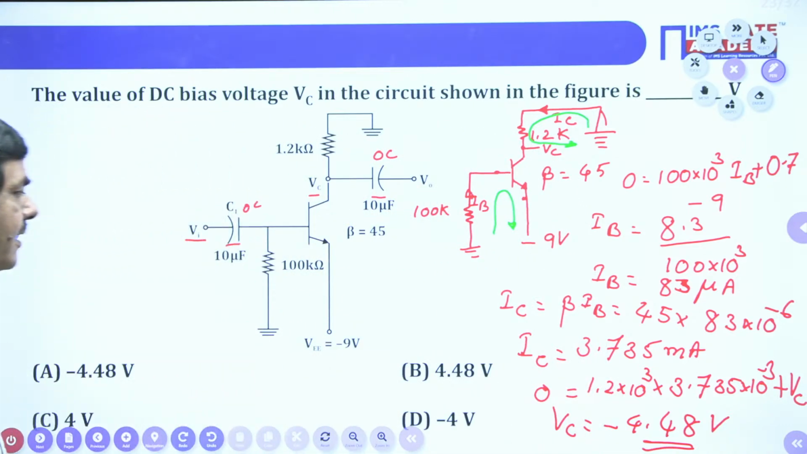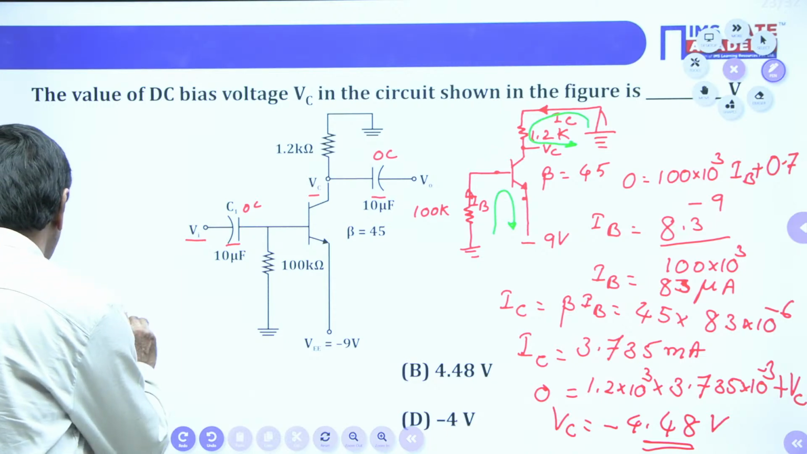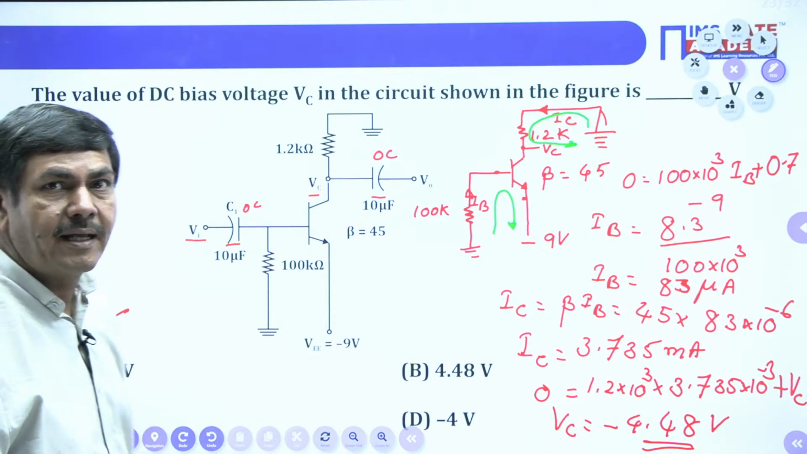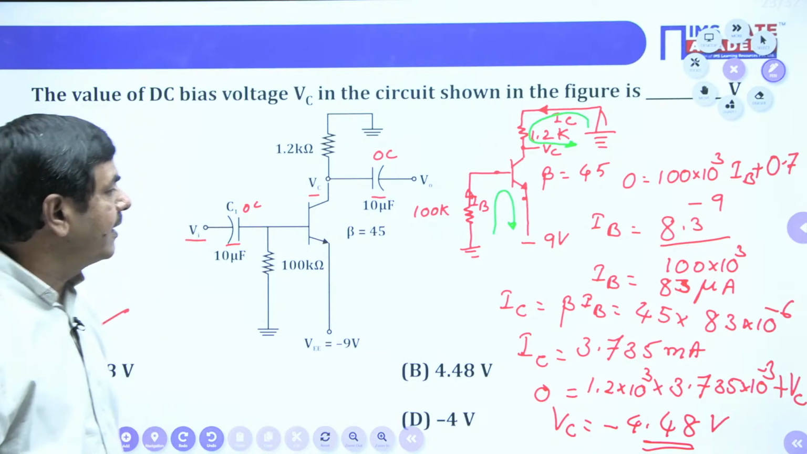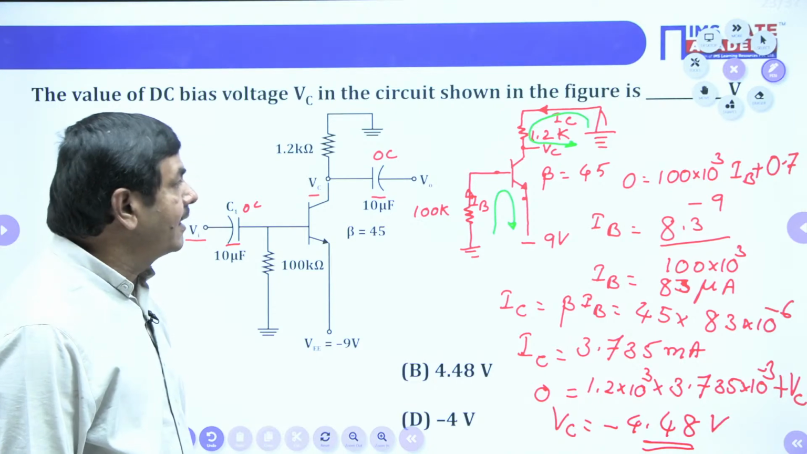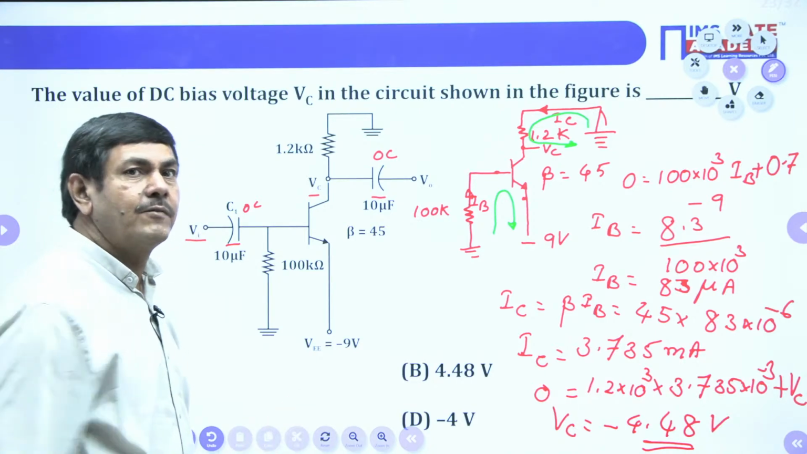So which option is correct? Minus 4.48 volts means option A is correct. In this way, we can determine the collector voltage from the given network.